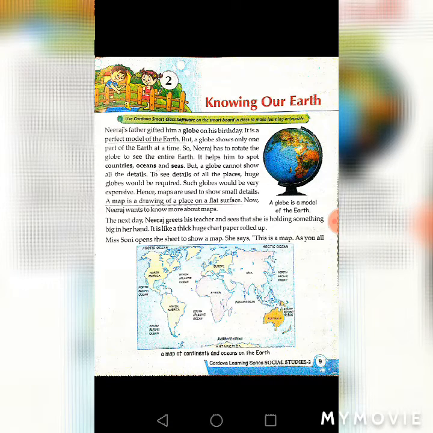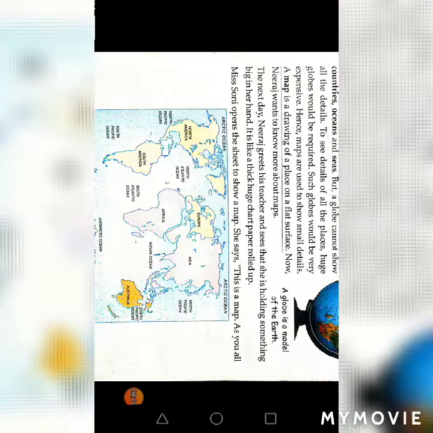So students, before ending this chapter, I would like to take a short recapitulation of the chapter. In this chapter, we read about the globe. A globe is a perfect model of the earth. At one time you can see only one part of the earth, and if you want to see the entire earth you have to rotate it.